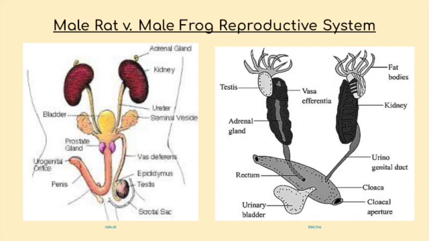However, the male reproductive organs for a frog only consist of the testes and the vas deferens. So this means that they don't have the epididymis, a prostate, a scrotum, or a penis. And that is the main difference between their reproductive systems.